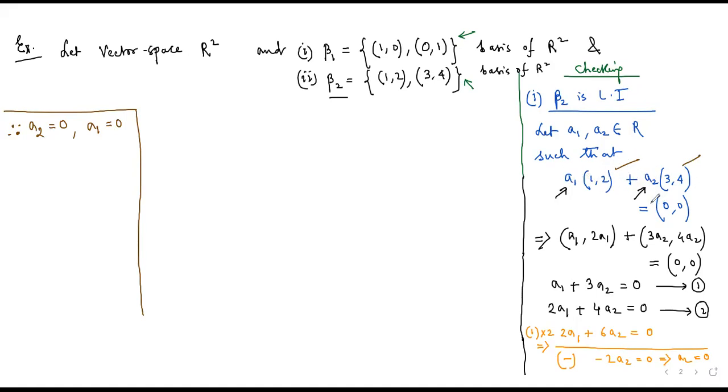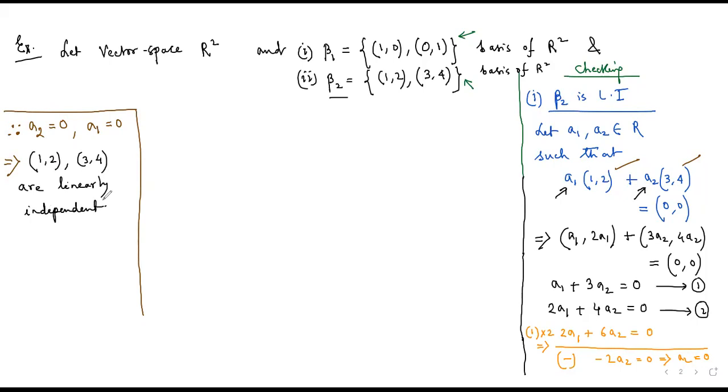So we see that these two vectors, when multiplied by the scalars a1 and a2, if their linear combination is the origin, then these two scalars must be individually 0, and this is what we actually call linearly independent. So the vectors (1, 2) and (3, 4) are actually linearly independent.